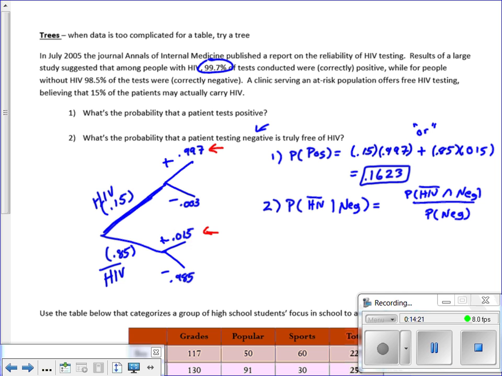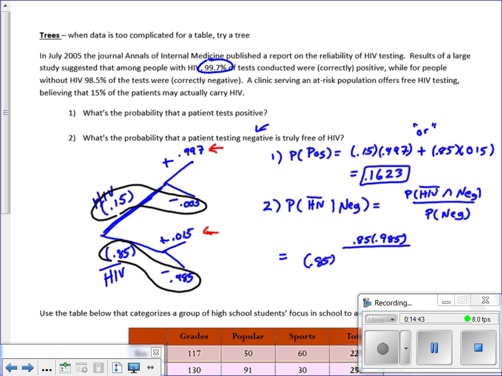So again, here we go. Probability of not HIV and negative was 0.85 times 0.985. And then a negative test can come two ways. You can get negative this way, and you can also get a false negative. So we've got to consider both of those. So that's 0.85 times 0.985 plus that 0.15, the possibility that someone does have the disease and they don't test positive.